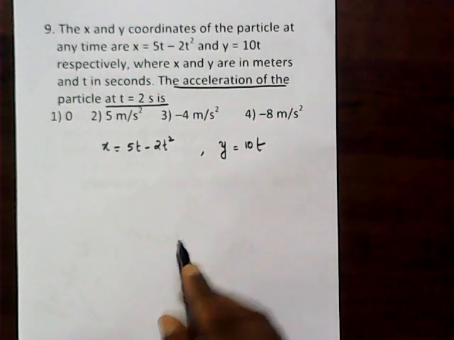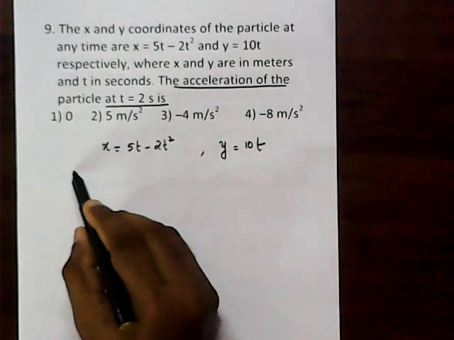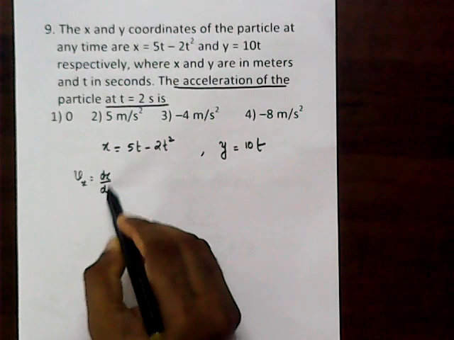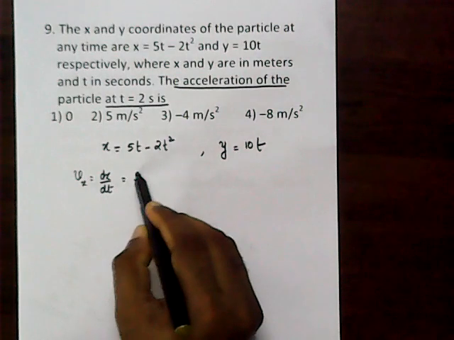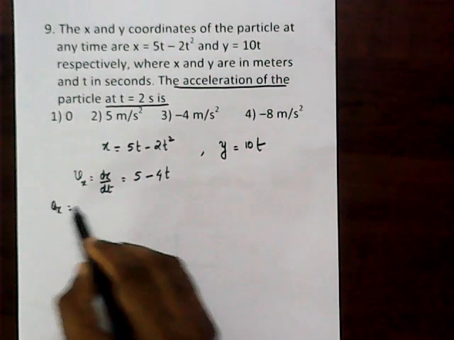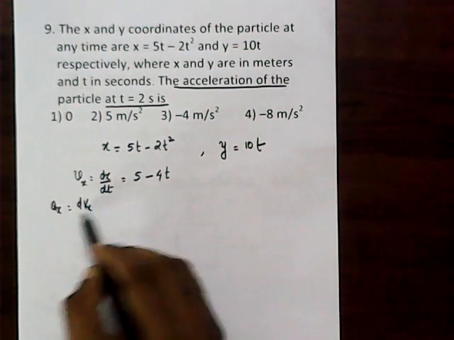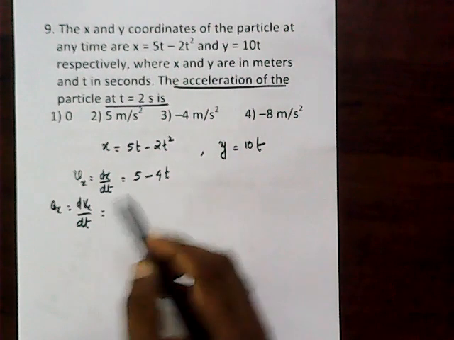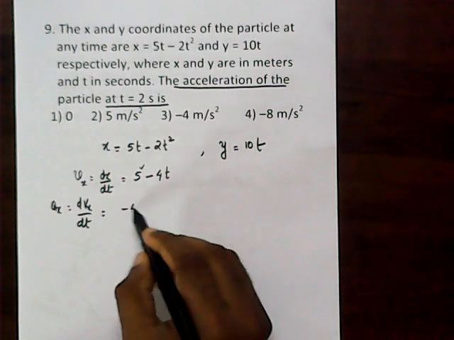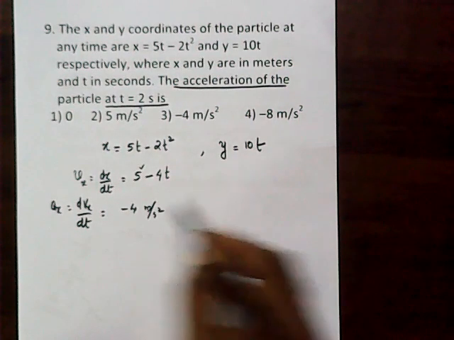At first we can easily find the velocity along the x-axis, that is dx by dt, which is equal to 5 minus 4t. And the acceleration along the x-axis is dvx by dt, which is a constant, minus 4 meter per second square.